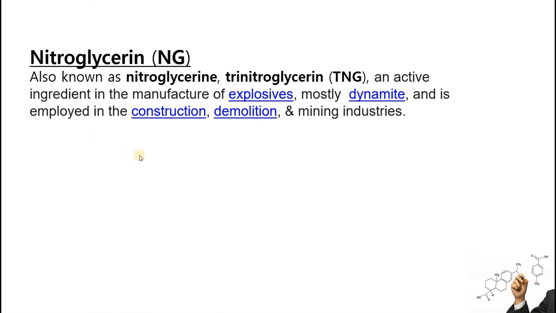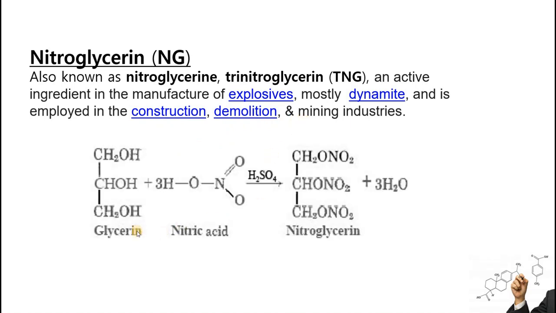Sometimes nitroglycerine, NG, is prepared through this process. This nitroglycerine is also called trinitroglycerine, TNG. This is a very active ingredient in the manufacture of explosives, and mostly dynamites are prepared from it. It is employed in construction, demolition, or in the mining industry. This can be prepared by utilizing glycerine and treating it with nitric acid in the presence of sulfuric acid.